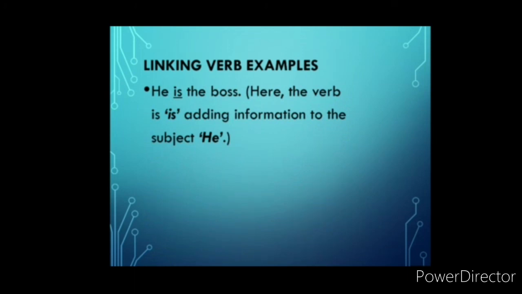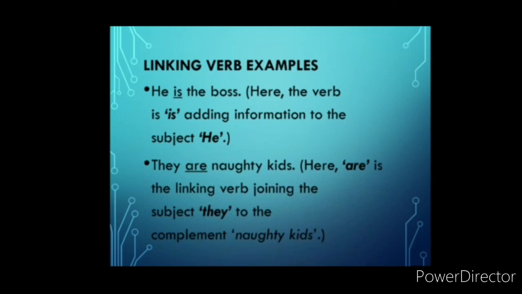He is the boss. Here the verb is adding the information to the subject he. They are naughty kids. Here "are" is the linking verb joining the subject they to the complement naughty kids.